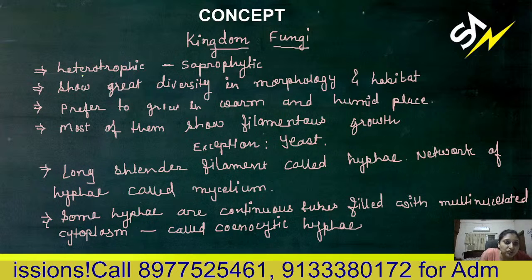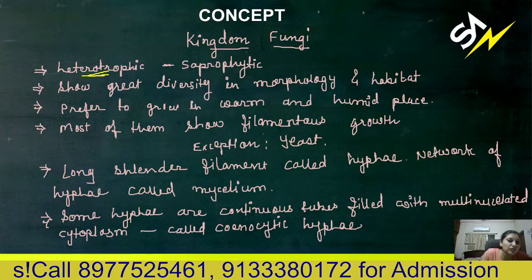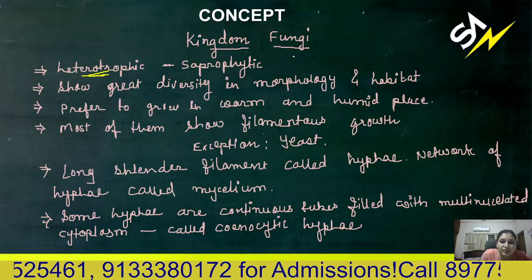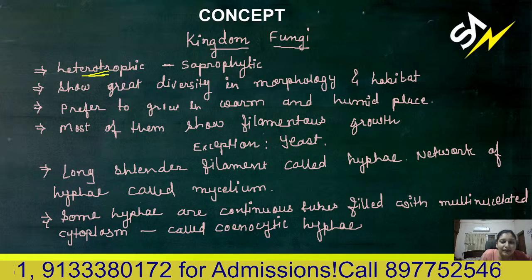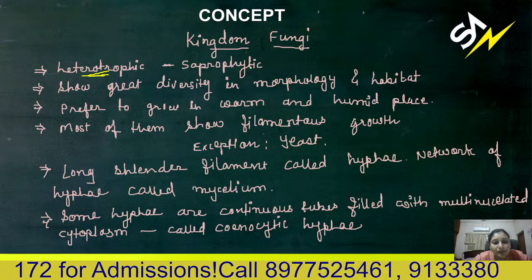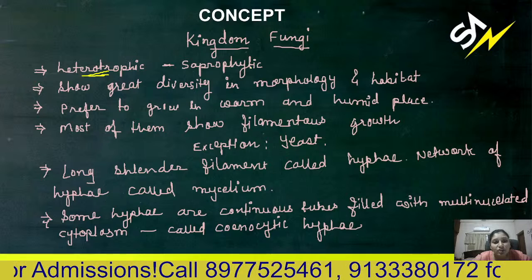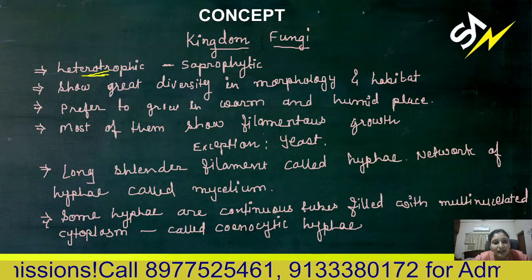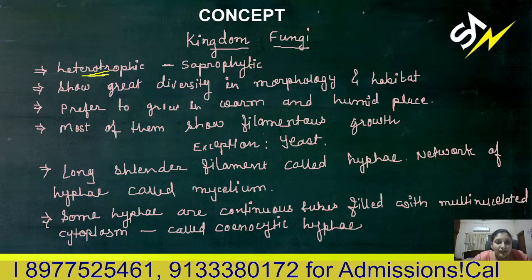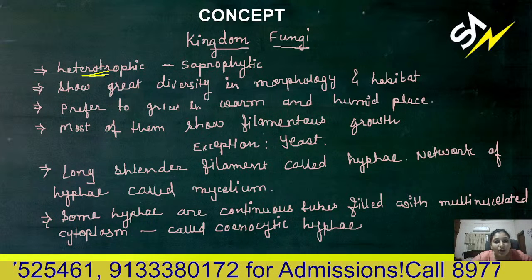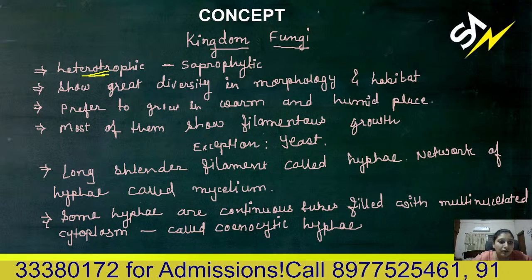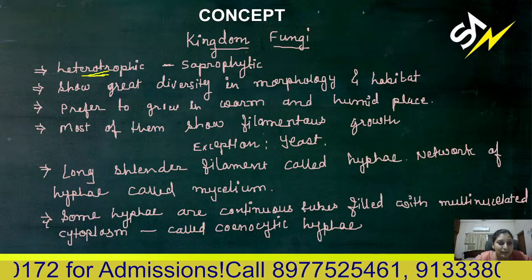So they are heterotrophic. They show a heterotrophic mode of nutrition and are saprophytic in nature. Saprophytic: sapros means rotten, and they grow over dead and decaying material. Their most preferable habitat is dead and decaying material, that's why they are known as saprophytic. Normally they directly absorb the organic matter present in the thing over which they are growing.